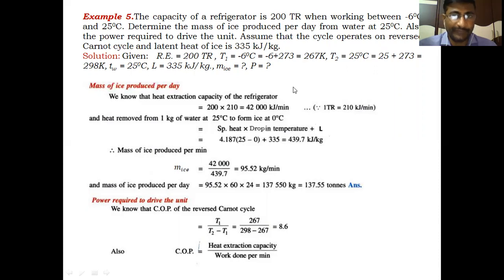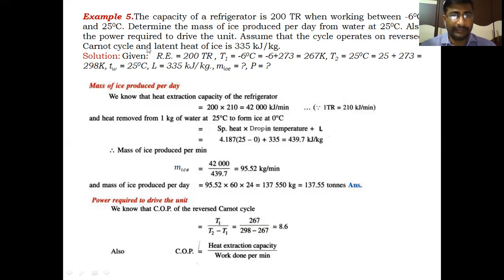This is a given problem having the data. The refrigerator working on reverse Carnot cycle having the capacity 200 tons of refrigeration. So capacity of the system is taken as refrigeration effect, RE, 200 TR. When working between -6 and 25, this is the low cold body temperature, -6 degrees centigrade, that is T1, converted into the absolute temperature, 267 Kelvin is the absolute temperature of cold body. And T2 is the 25 degrees centigrade, the hot body temperature. If you convert into Kelvins, 298 Kelvins is the absolute temperature of hot body.